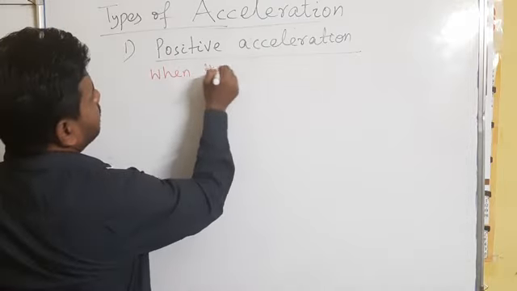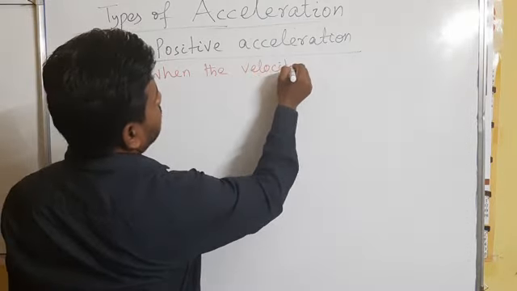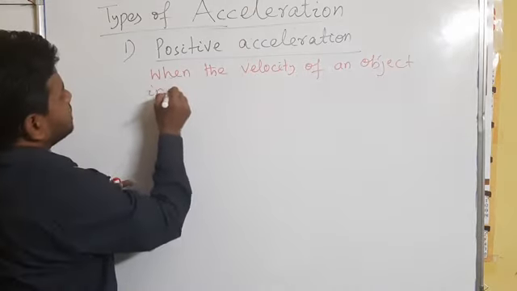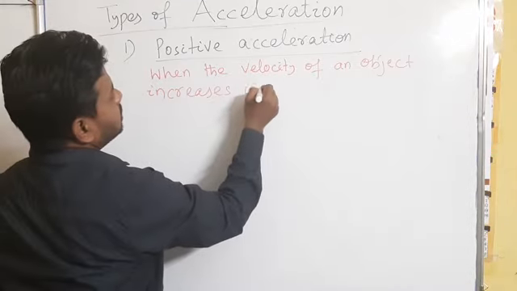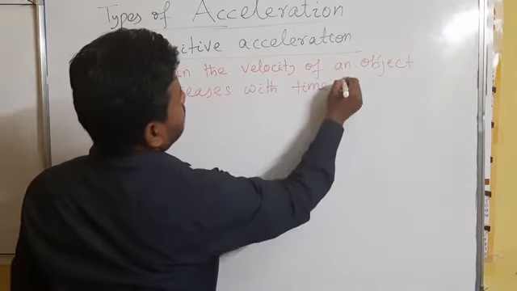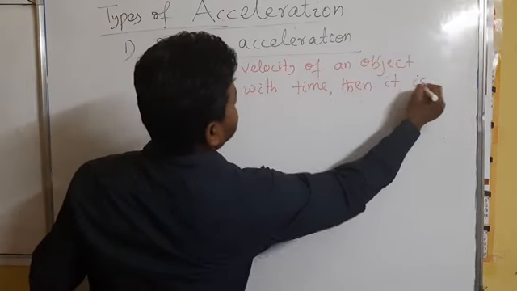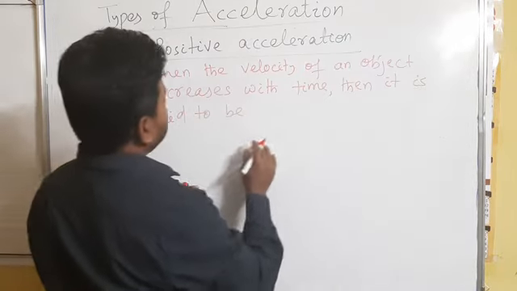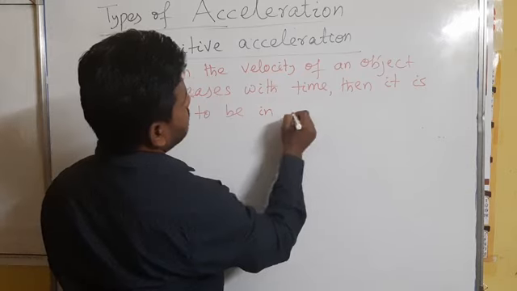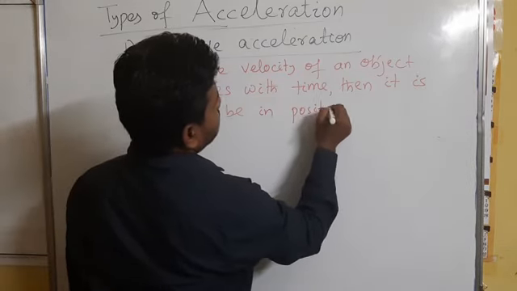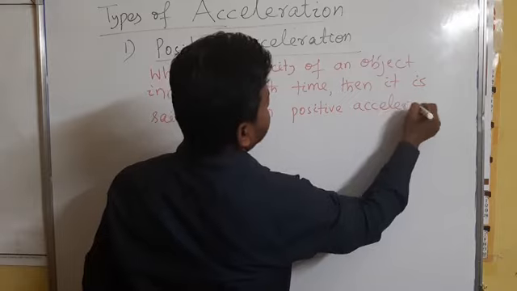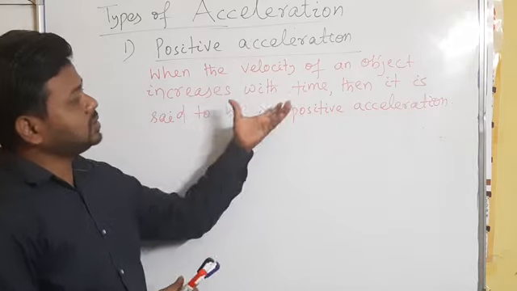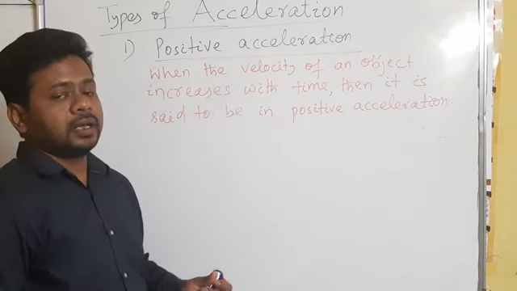So we can define it in this way: when the velocity of an object increases with time, then it is said to be in positive acceleration. It means its acceleration is positive. So for positive acceleration, the velocity of the object must be increasing.